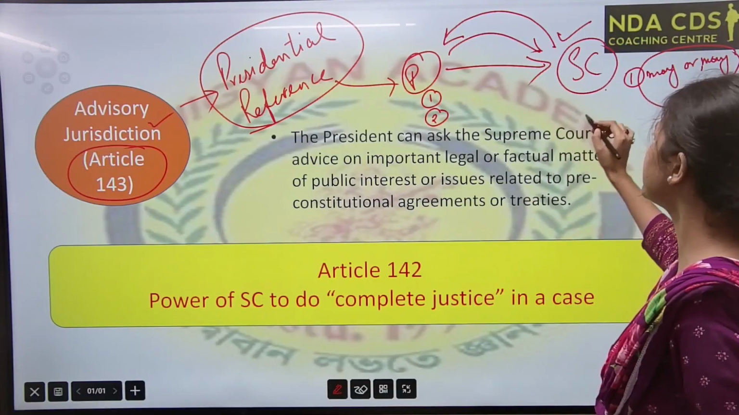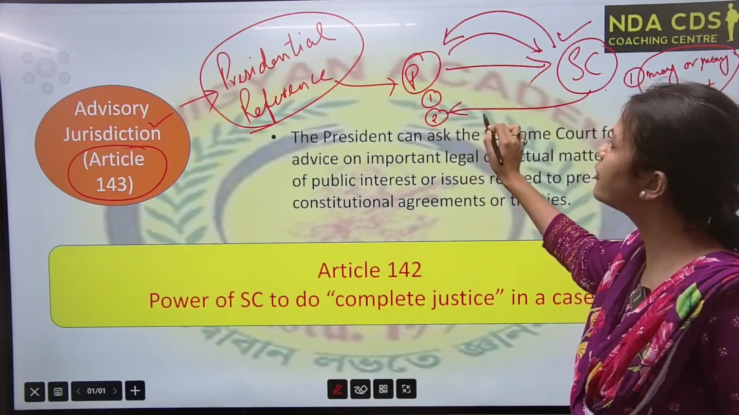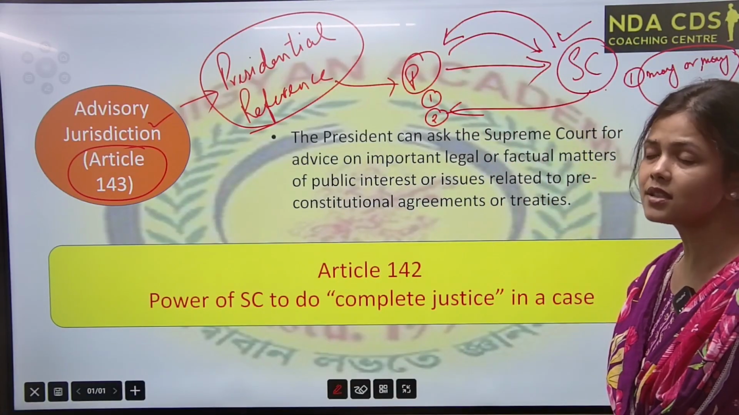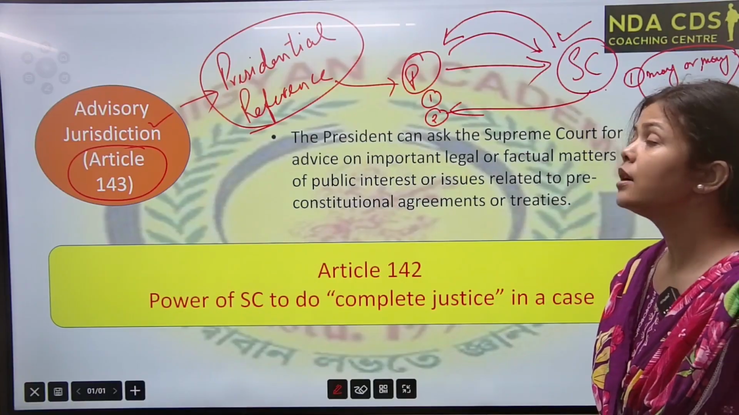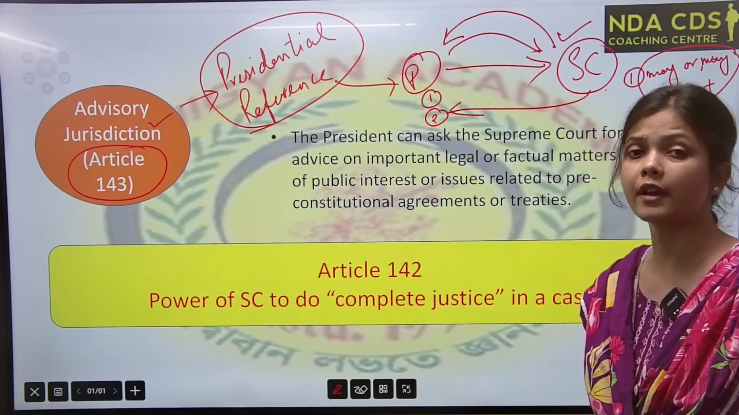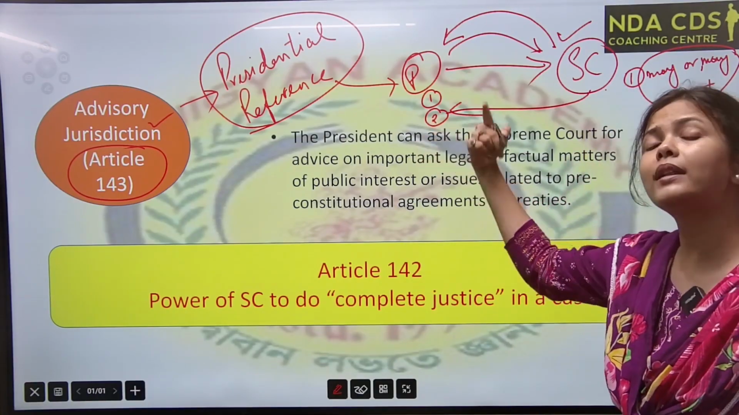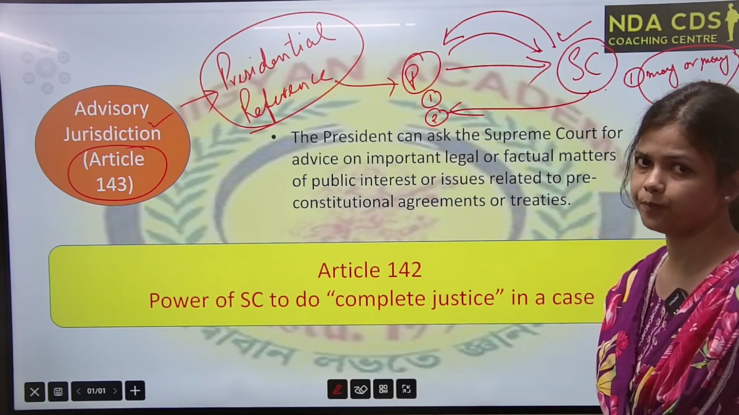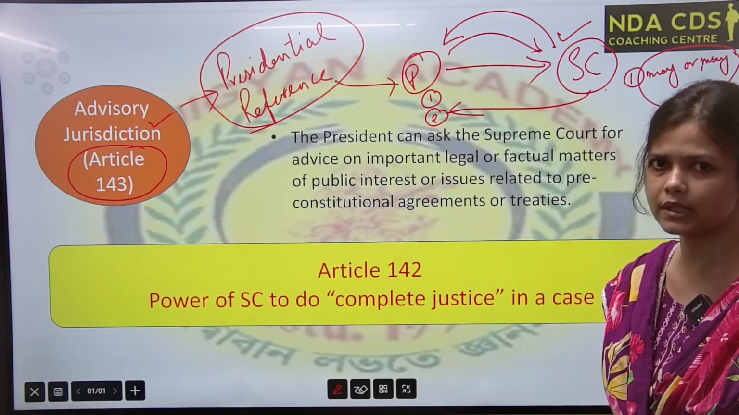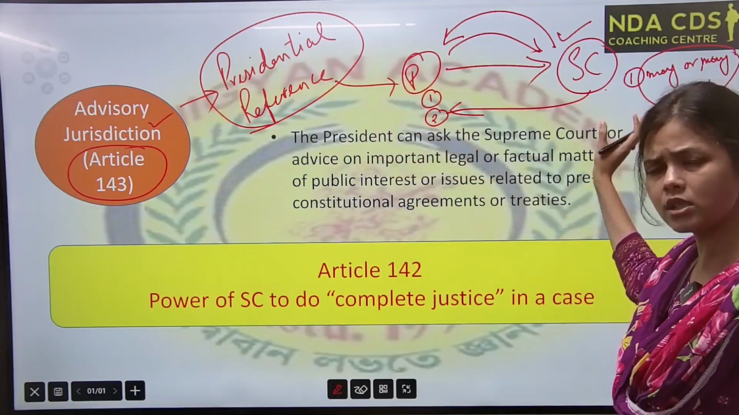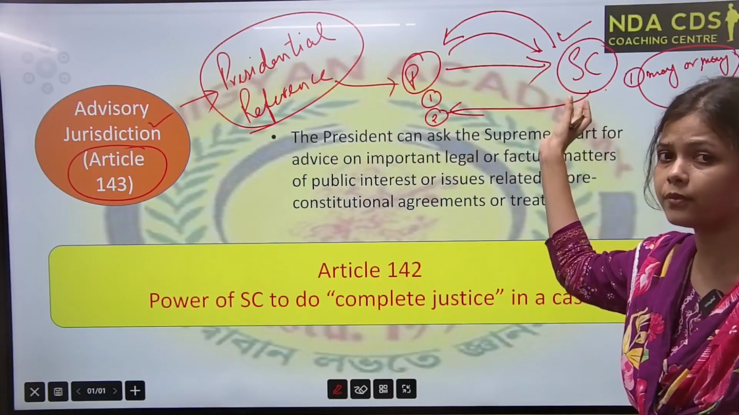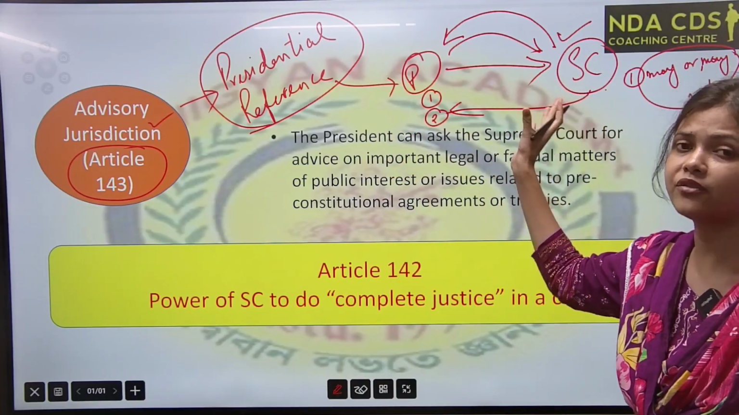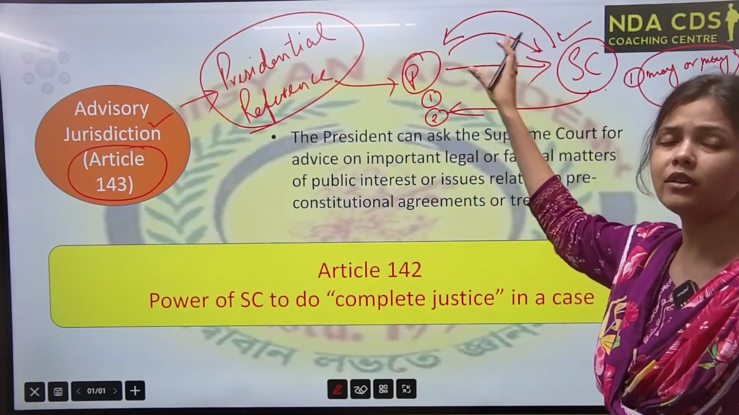But in the second case, the Supreme Court has to give advice to the President. It is binding on the Supreme Court if the President uses this presidential reference. What does the second case mean? That means regarding any pre-constitutional treaty, if the President asks some question to the Supreme Court or asks advice from them, they have to give their advice. Please remember these two points.